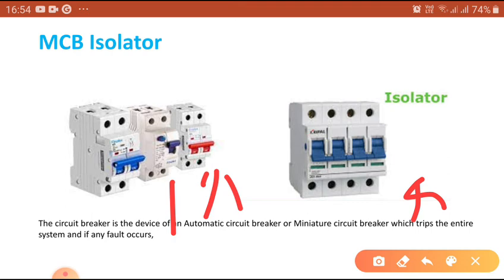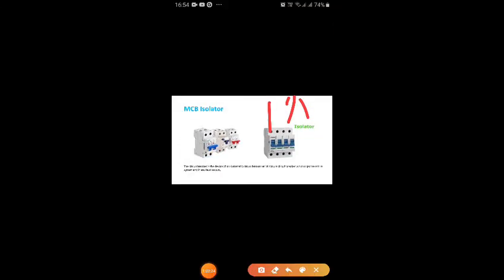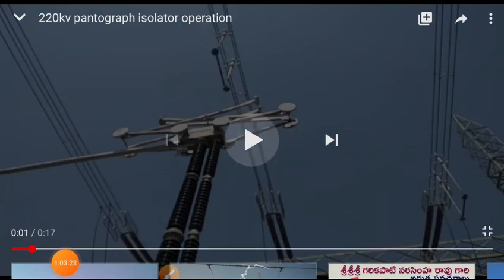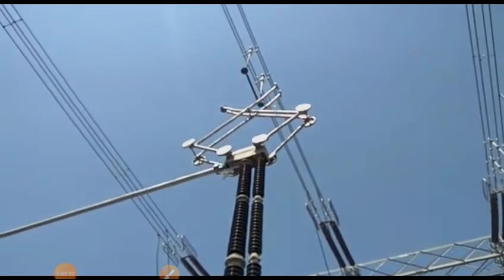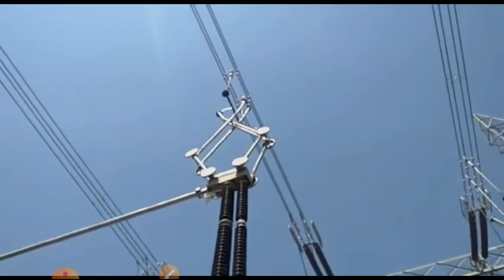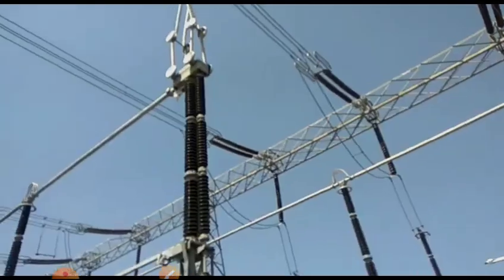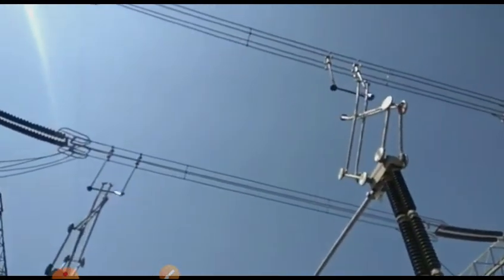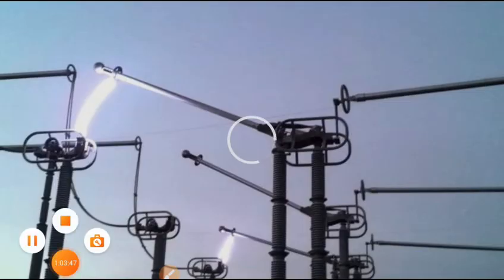Now, you can see some videos regarding the isolators. You can see this is a pantograph isolator. Just now you have seen pantograph. You can see a spark coming. It is a closed one. It is opening now. You can see how it is operated. This is one thing you have to remember.